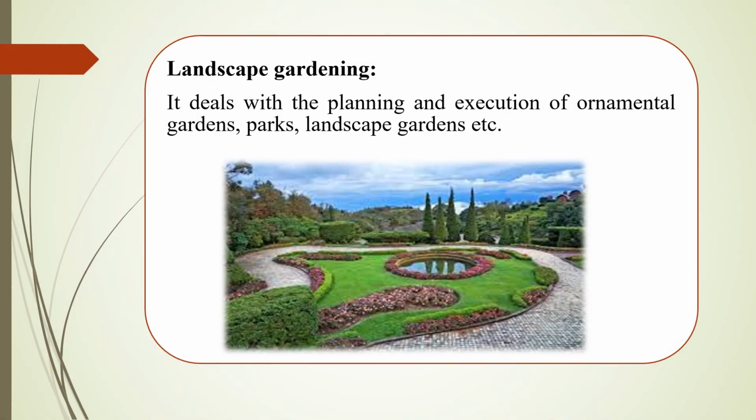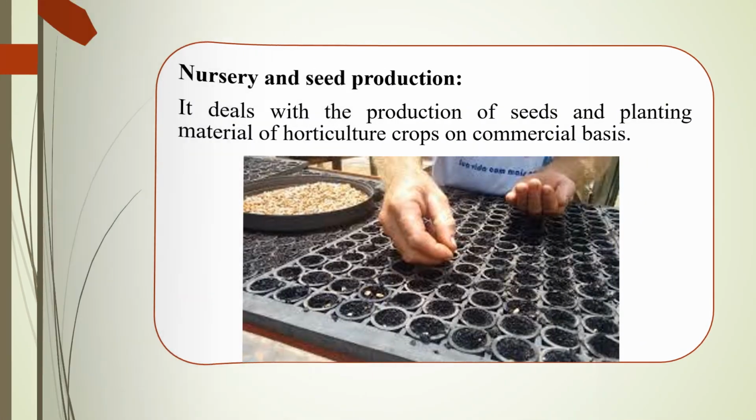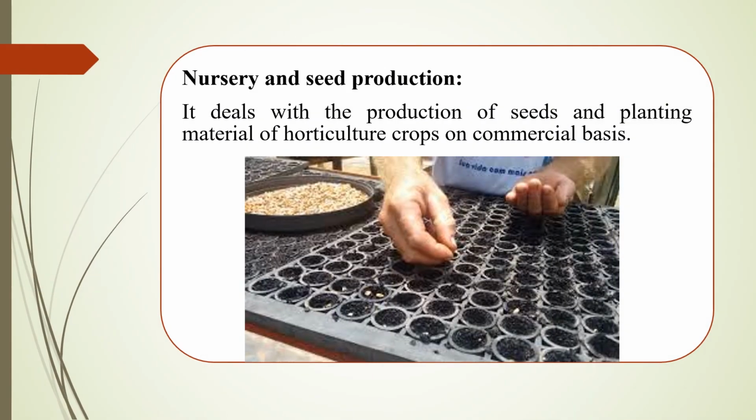Landscape gardening. This landscape gardening is a part of floriculture. It deals with the planning and execution of ornamental gardens, parks, landscape gardens, etc. Next, nursery and seed production. It deals with the production of seeds and planting material of horticulture crops on a commercial basis.